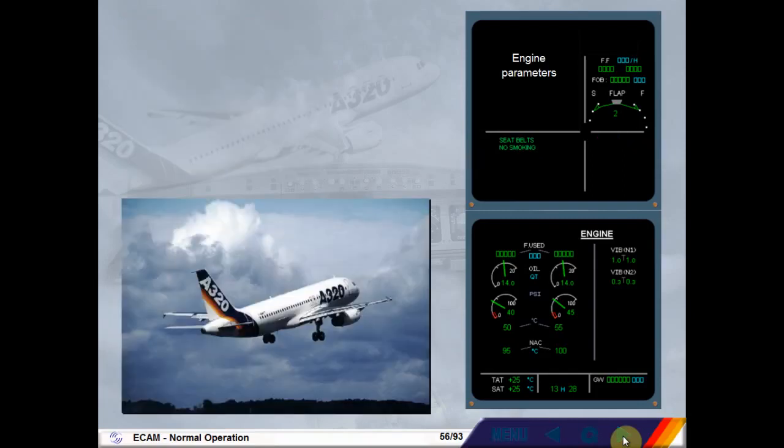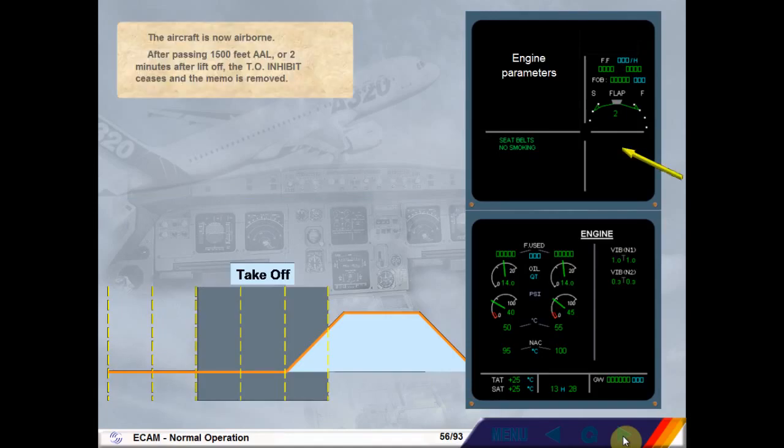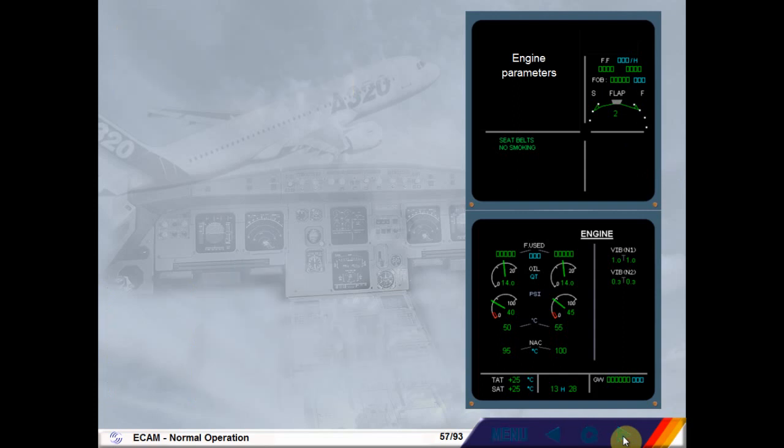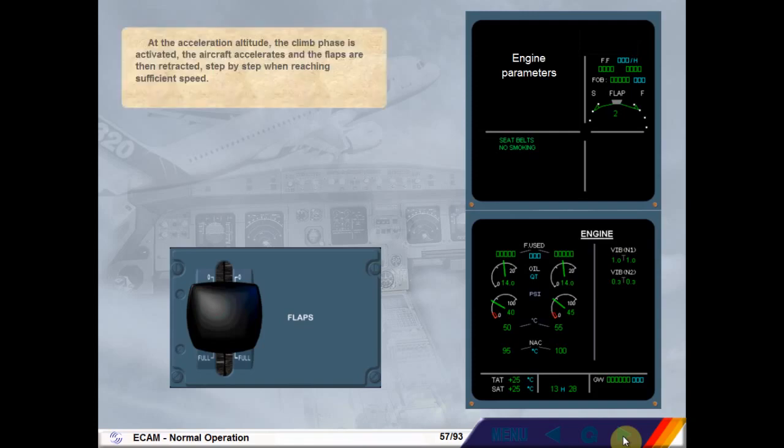The aircraft is now airborne. After passing 1,500 feet above aerodrome level, or 2 minutes after liftoff, the takeoff inhibit ceases and the memo is removed. At the acceleration altitude, the climb phase is activated. The aircraft accelerates and the flaps are then retracted, step by step, when reaching sufficient speed.